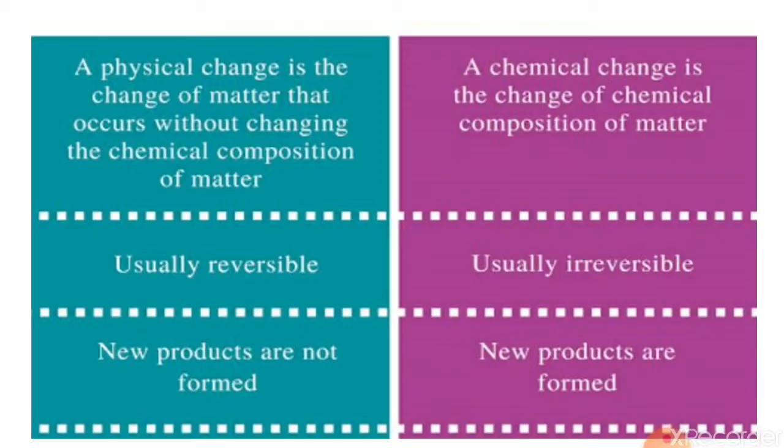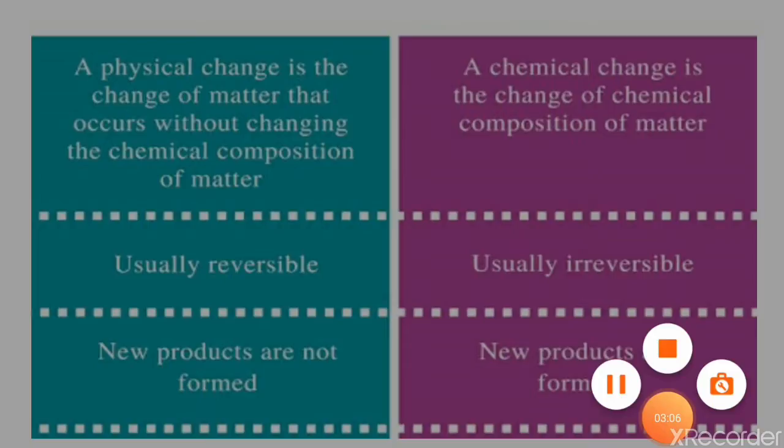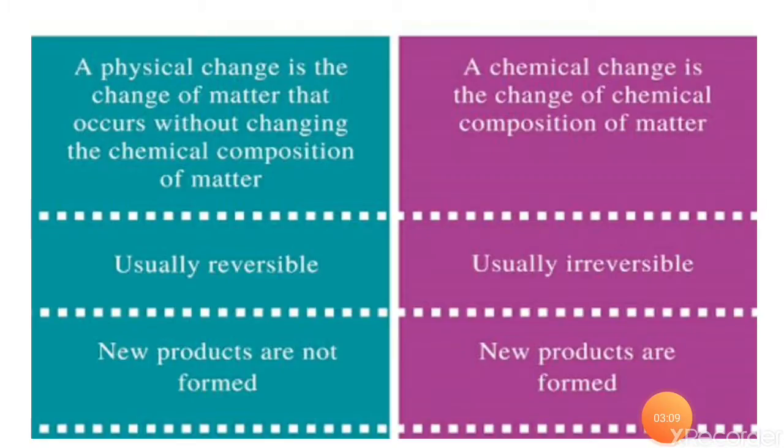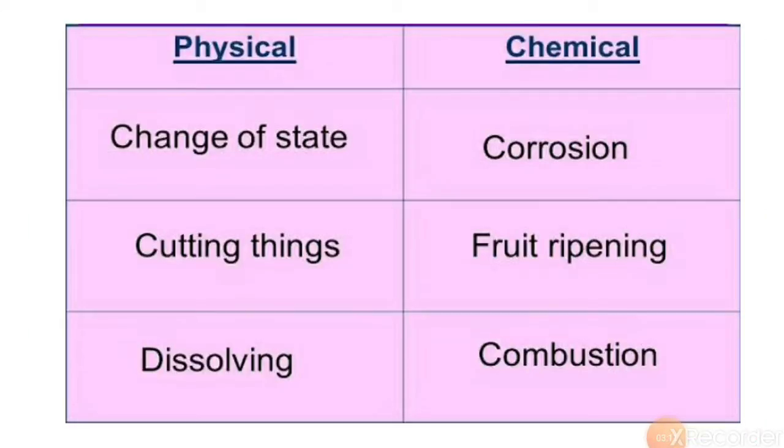Physical change is usually reversible, and chemical change is usually irreversible. In a physical change, new products are not formed, whereas in a chemical reaction new products are formed. Here are some examples. Physical change examples are change of state, cutting of trees, and dissolving. Suppose you are dissolving salt in water, that is also a physical change. The chemical composition of salt will not change at all if it is dissolved in water.